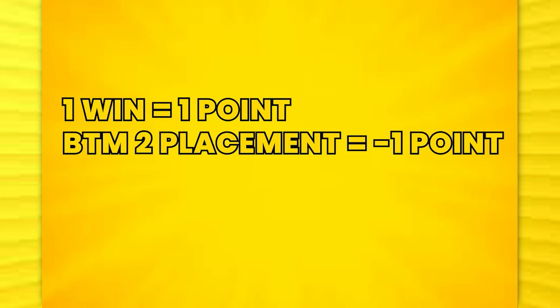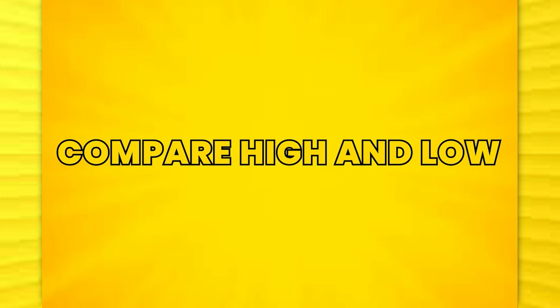And what I'm gonna do from there is look at their high and low placements. So every time a queen has a high placement and a low placement, they even themselves out. So if a queen has 2 high placements and 1 low placement, then in my mind they only have 1 high placement. So that's how we're gonna do it. I hope it makes sense. I will show you the track records for each season that I'm talking about, so hopefully it'll make sense very soon. But let's just get into it, and we're actually gonna start with the very first season.